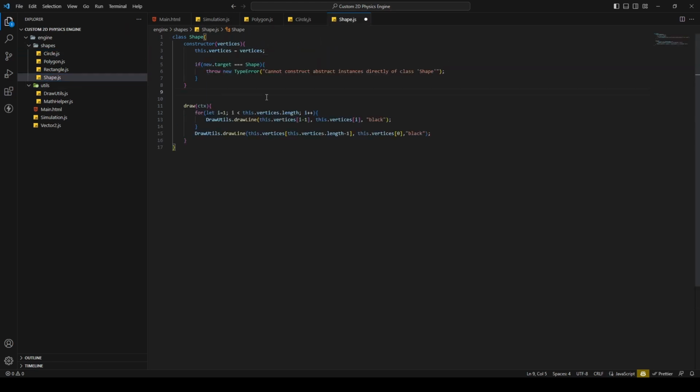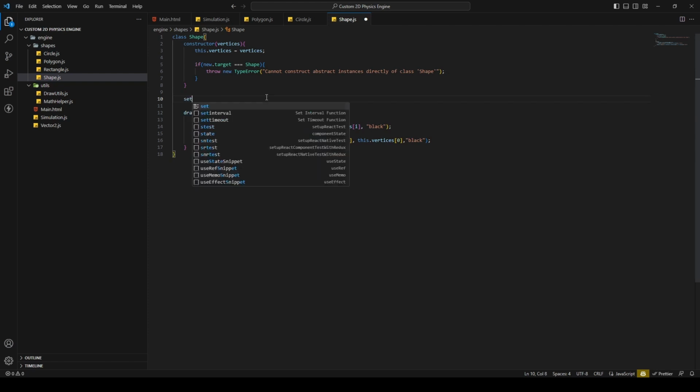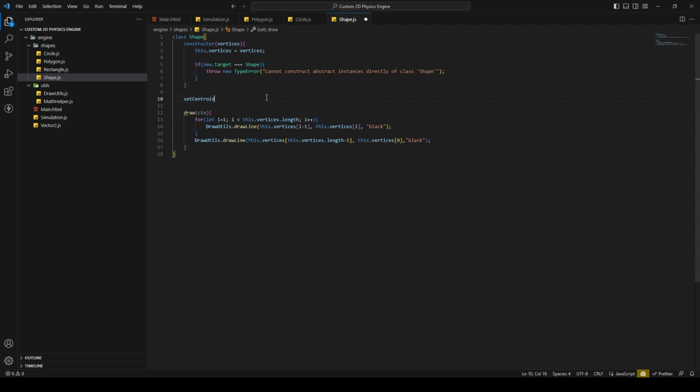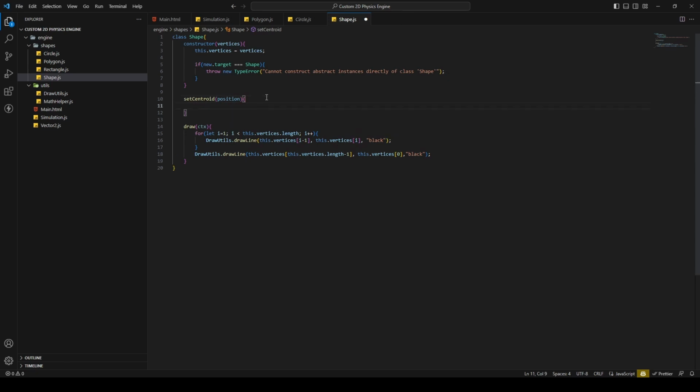So just add a new method in the shape.js file, and I'm gonna call it setCentroid with a position, and then this dot centroid is the position. There we go.